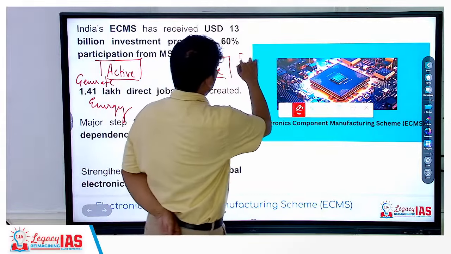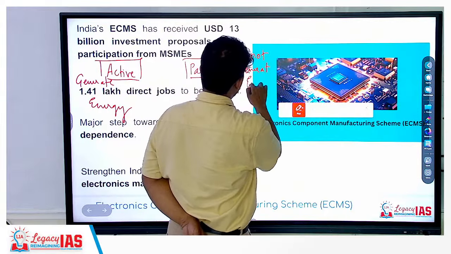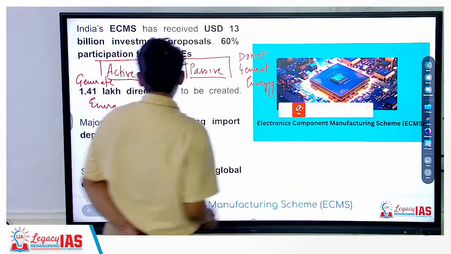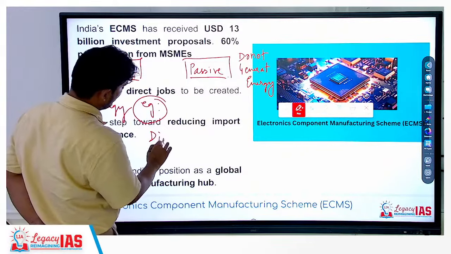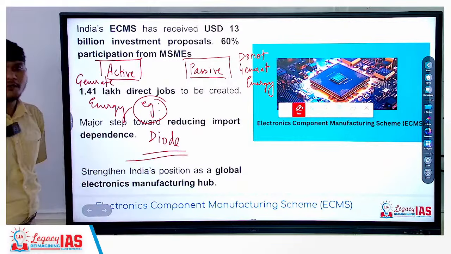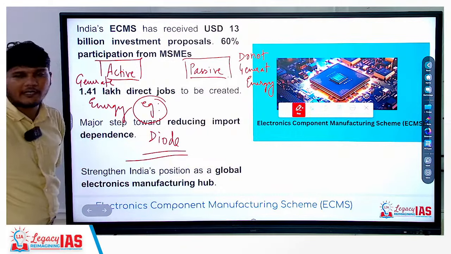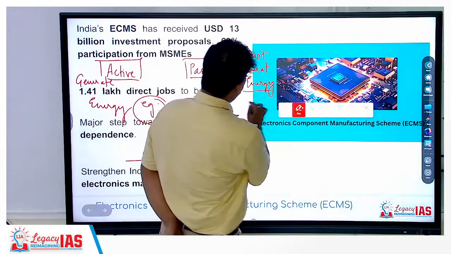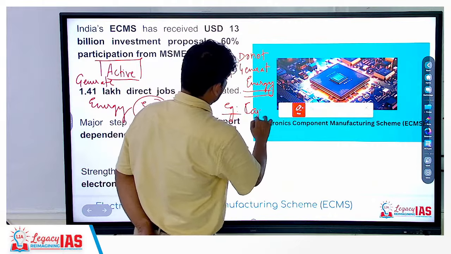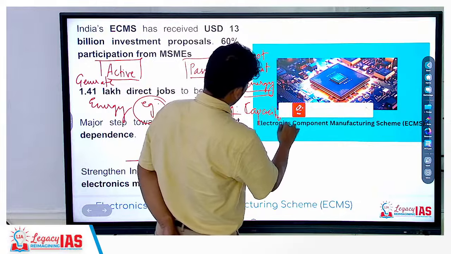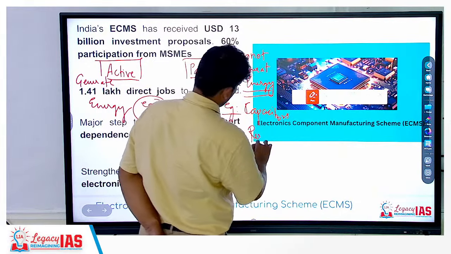Passive components do not generate energy. An example of an active component which generates energy is the diode. Diodes will generate energy. Transistors are going to generate energy. The components that do not generate energy, examples are capacitors and resistors.